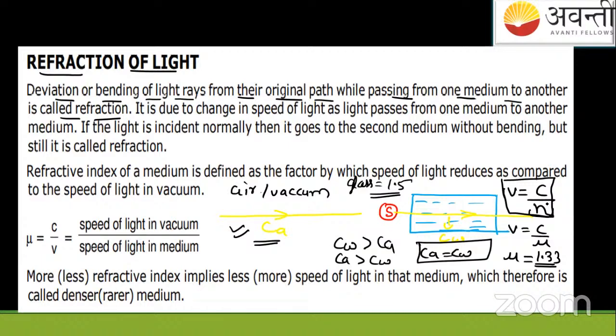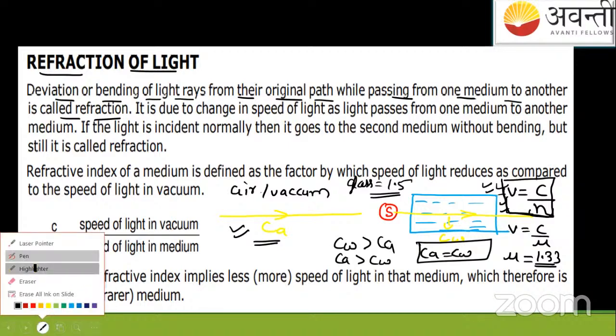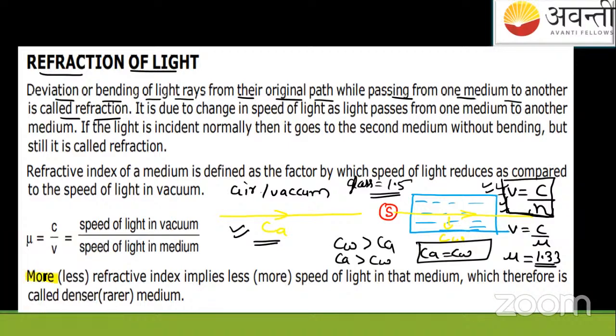By interpreting this formula, you can conclude that more refractive index implies less speed of light in that medium, because refractive index is inversely proportional to the speed of the light. So more refractive index, less speed of light, and less refractive index, more speed of light.